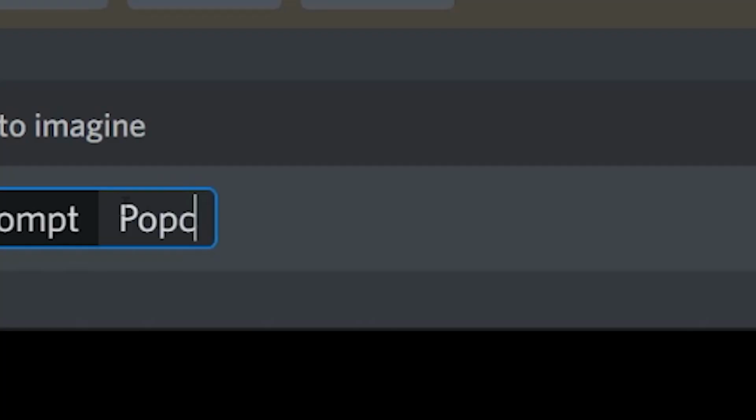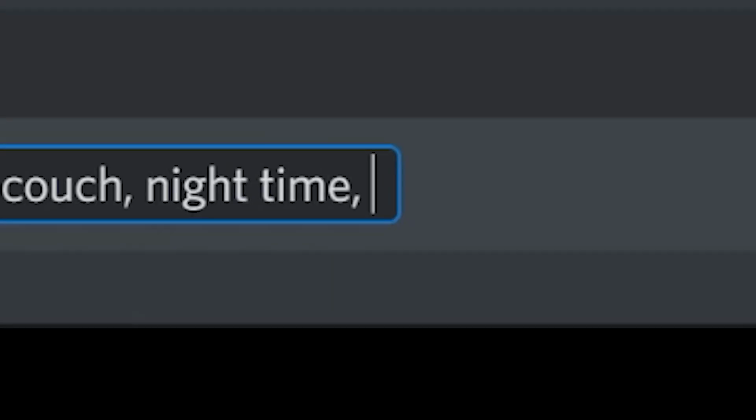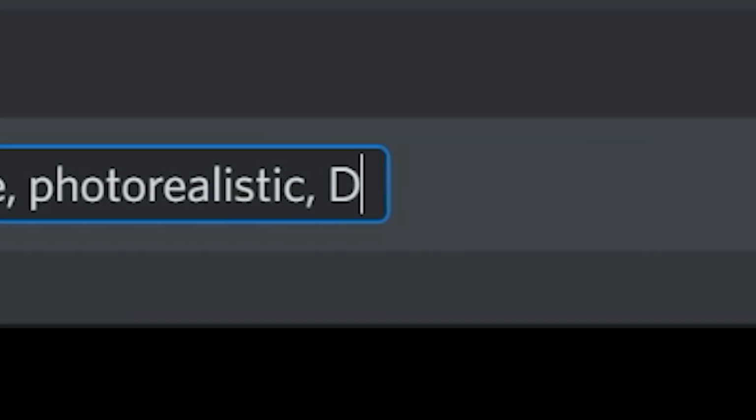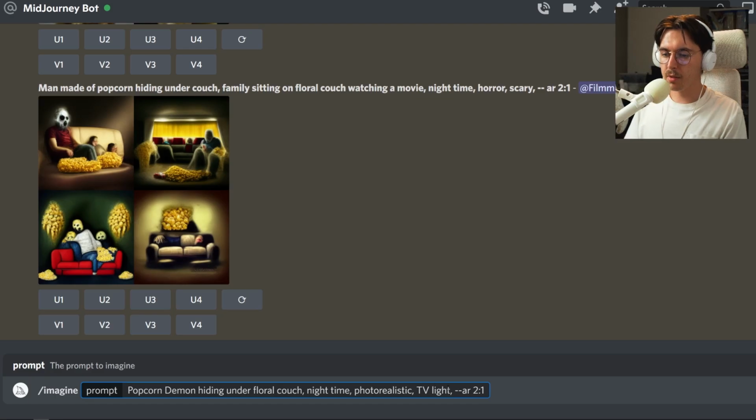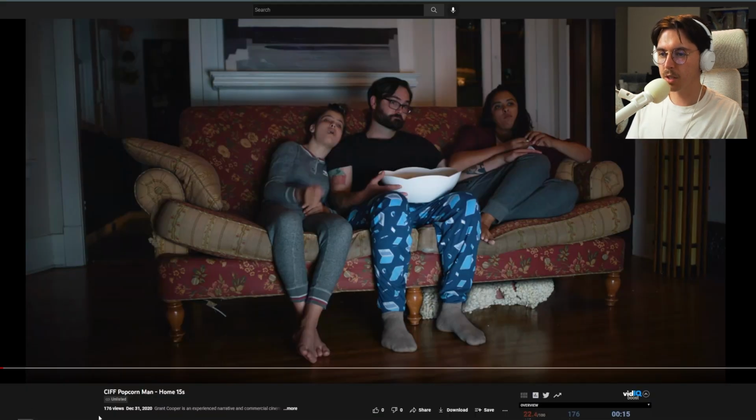So let's do popcorn demon hiding under couch. Let's just do that. I'm going to eliminate the family from this just so we can see if we can at least get the format of him being under the couch. Nighttime, photorealistic, TV light. Popcorn demon hiding under floral couch, nighttime, photorealistic, TV light, AR 2:1. Okay. And just for reference, this is the shot that we're trying to recreate right here.